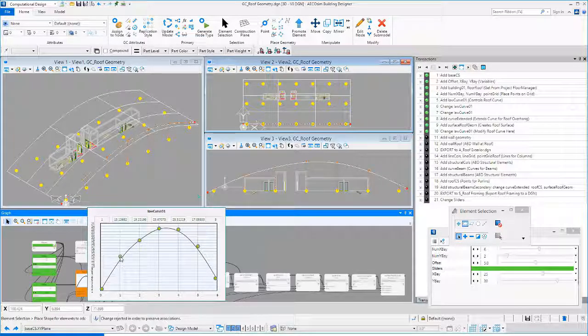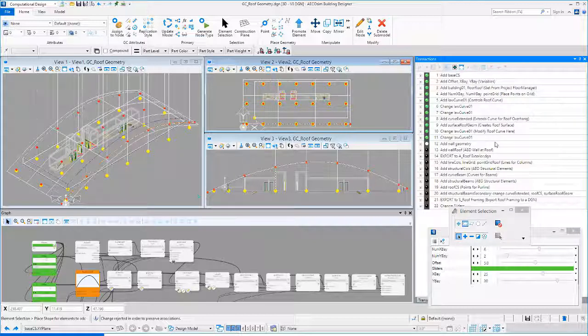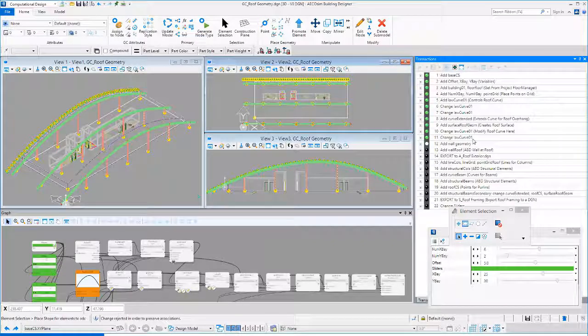And once I've got that base curve defined, I simply replay the rest of the transactions and it will regenerate all the geometry. So I'm just going to select play all remaining transactions and let that run. Note that that change I made here was recorded as another transaction. So that means it's a step I could suppress at some point if I want to go back to the previous geometry. I could delete it. So it gives you a great deal of flexibility in the creation of the model.